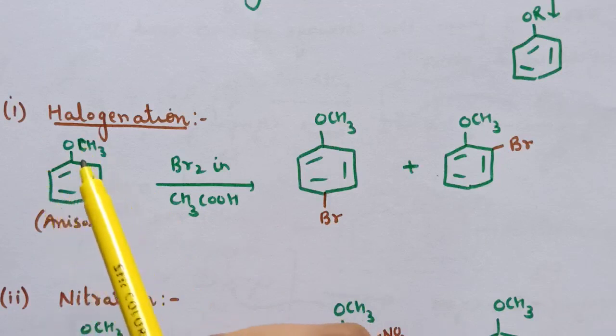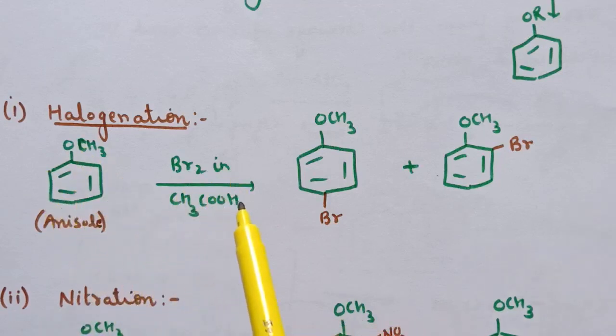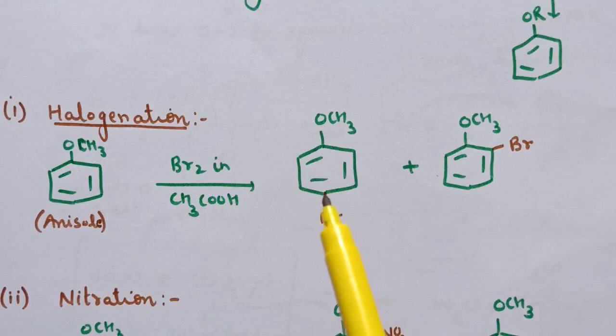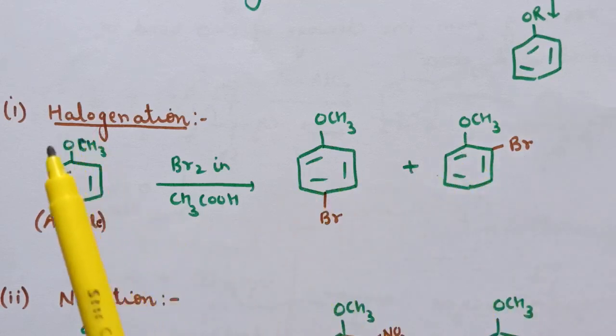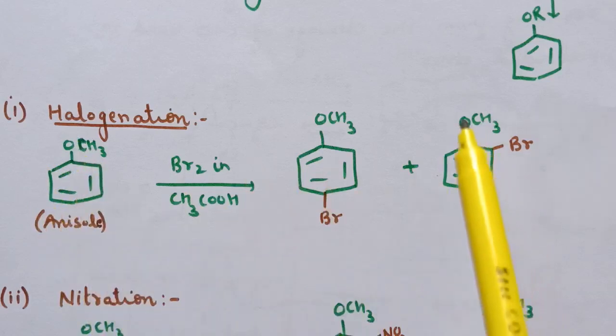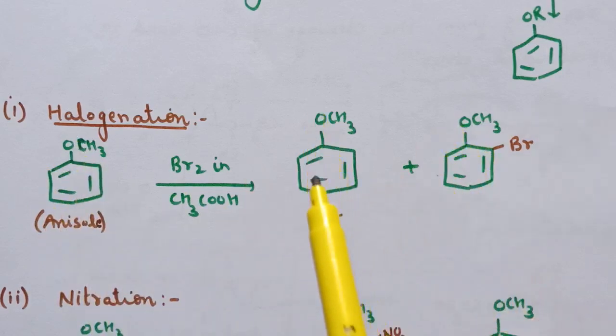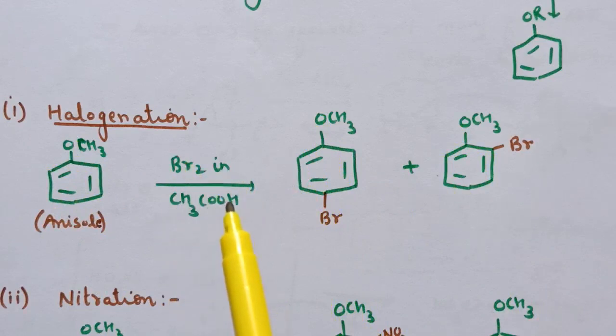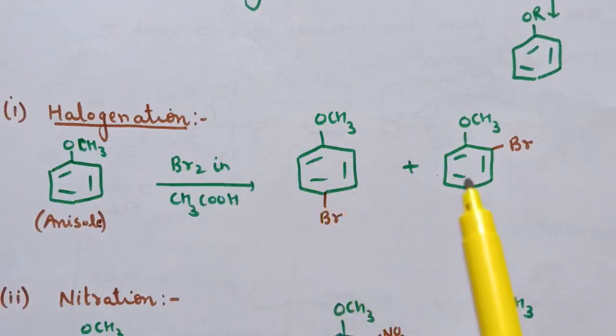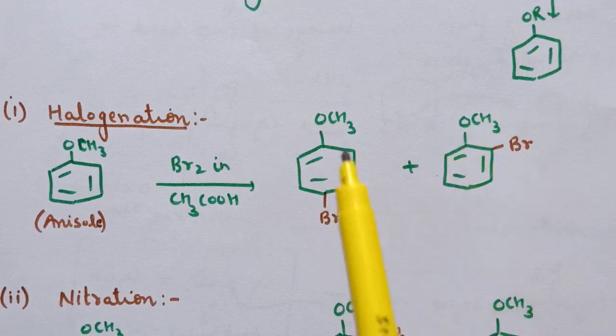So reaction of anisole with Br2 in ethanoic acid. Here Br gets attached at para and ortho position. So whenever we want to convert anisole to 2-bromoanisole or 4-bromoanisole, we will add Br2 in ethanoic acid, and here we will get 2-bromoanisole and 4-bromoanisole.